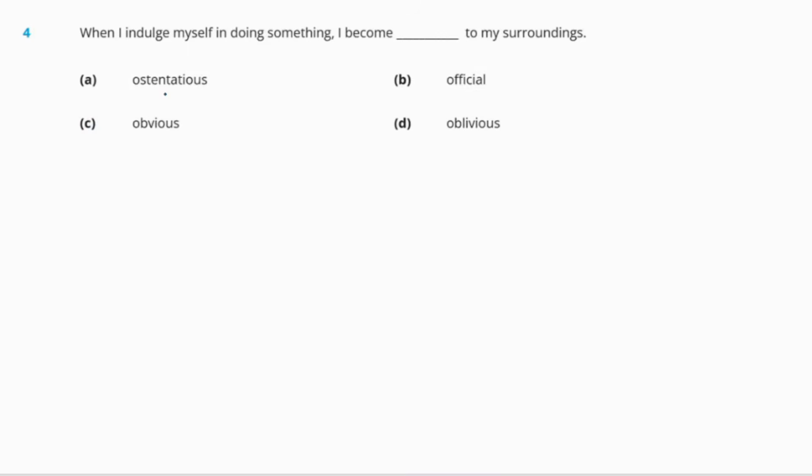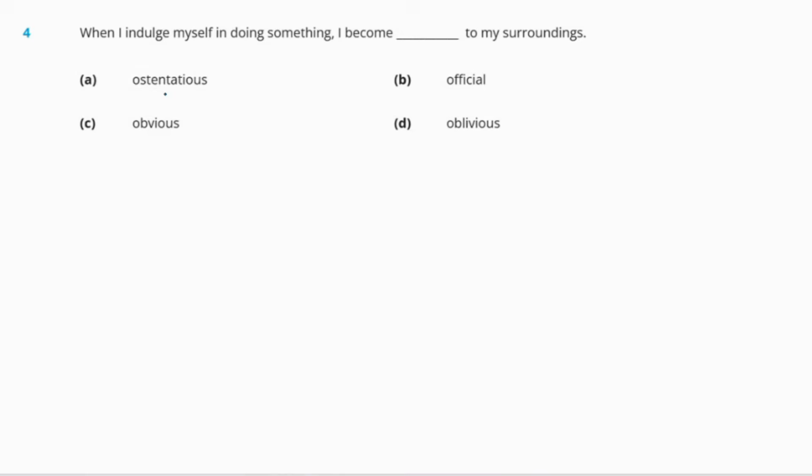Now question 4. When I indulge myself in doing something, I become dash to my surroundings. Options are A, ostentatious, B, official, C, obvious, and D, oblivious. Out of these four options, let us try to find the meaning of each word. Ostentatious means noticeable in a way to impress other people. Now, the word official, we all know what official means, something related to the office or something that is known to everybody, something that is not hidden.